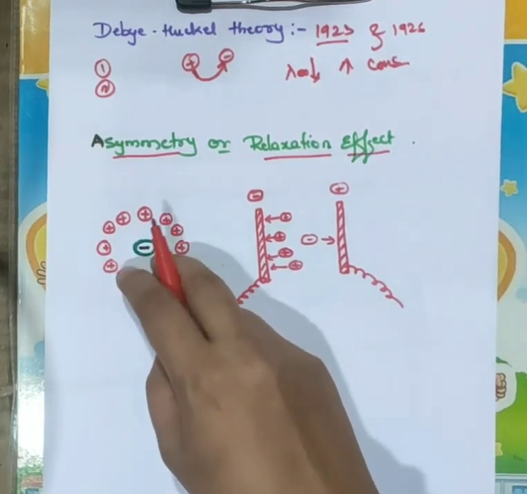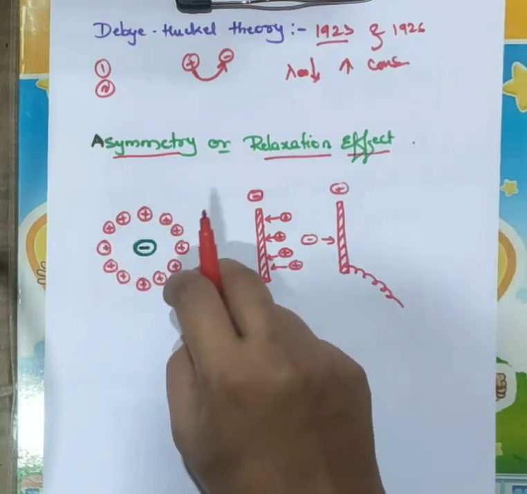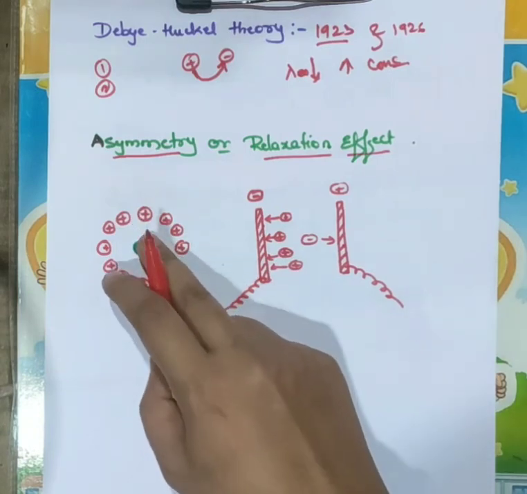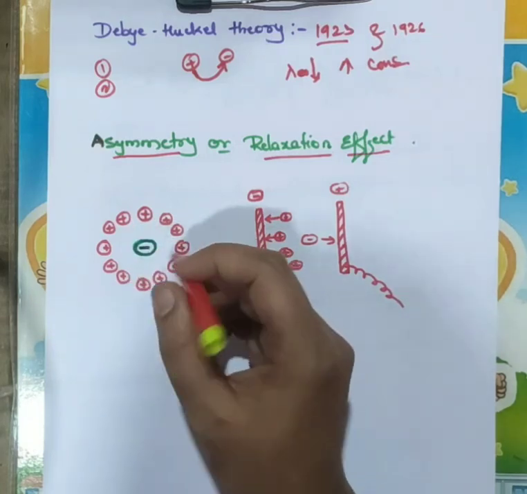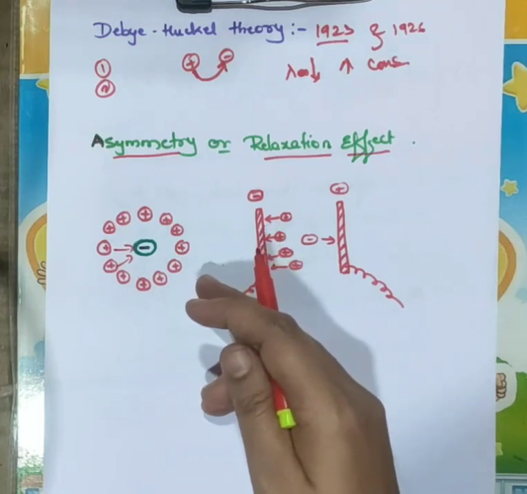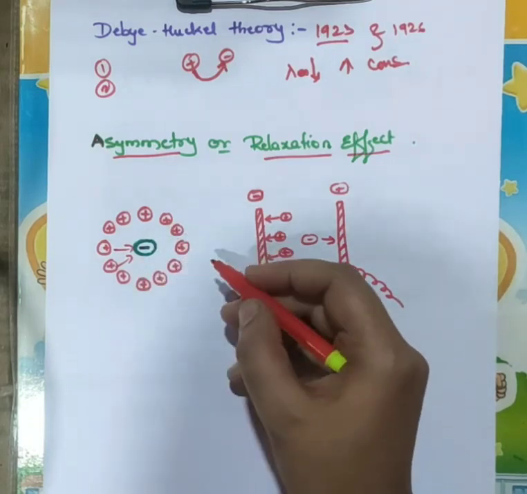The force of attraction exerted by the atmosphere on the central ion is uniform in all directions.